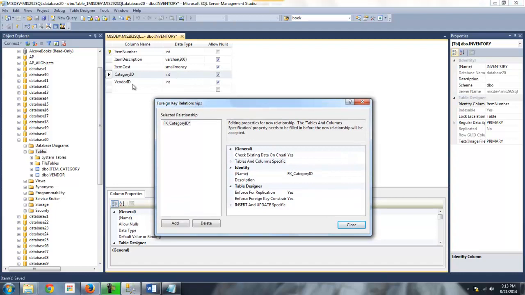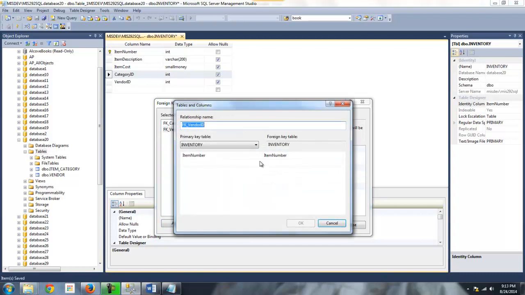We have the vendor ID, same thing. So I'm going to do an add here. Again, I don't like this, it's too generic. We'll say FK vendor ID. Coming up here to tables and columns specification. So where is the table in which vendor ID is the primary key? It's the vendor table, okay? And then I have to find it in here. There's the vendor ID. And now the foreign key table is the table that I'm in, the table for which I'm setting up the relationships. But be careful, you have to pull this down and choose the vendor ID.